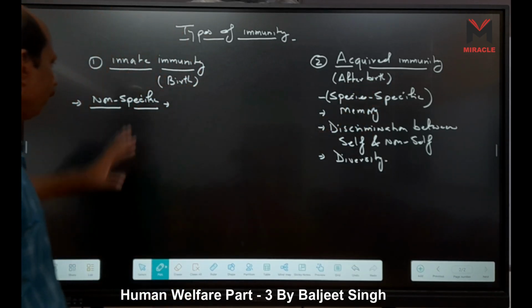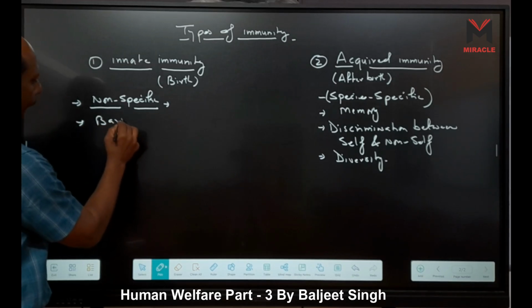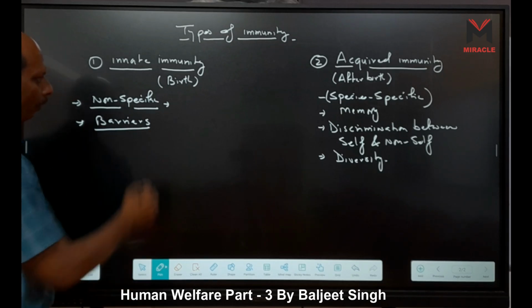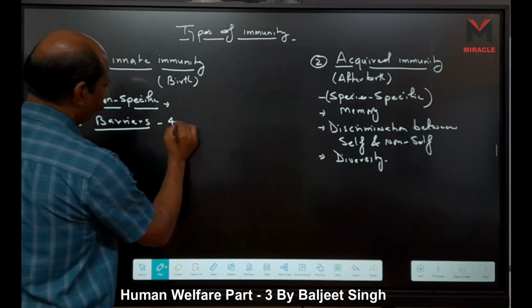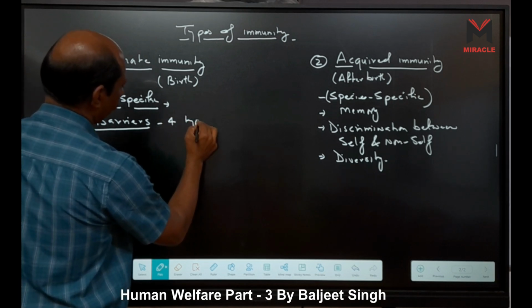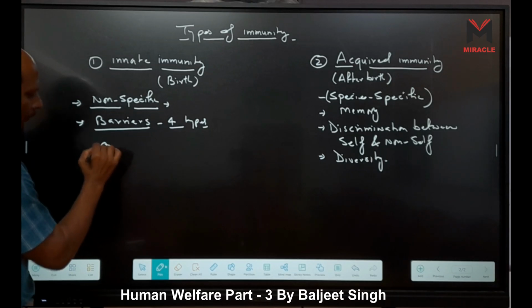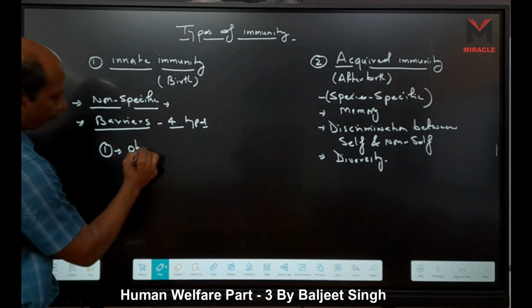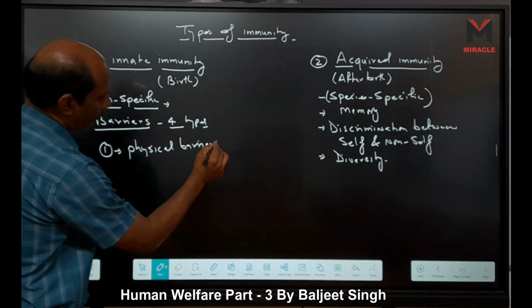And innate immunity contains barriers. Which barriers? When we consider barriers, we have four types of barriers, right? The first barrier is our physical barrier.